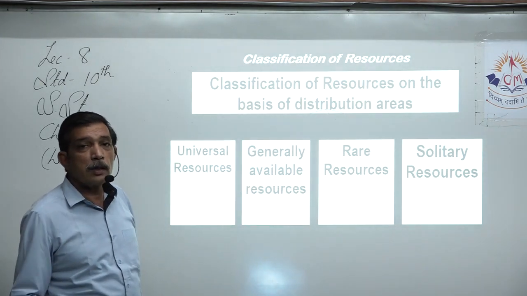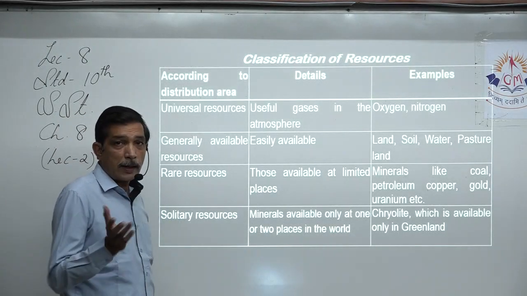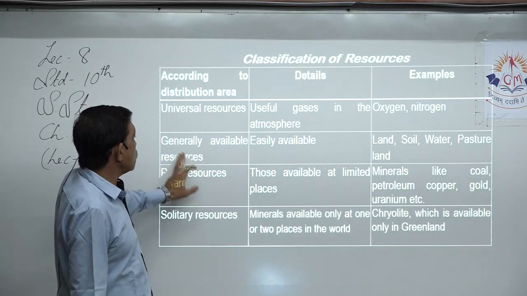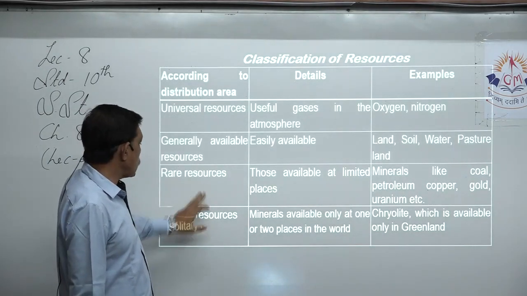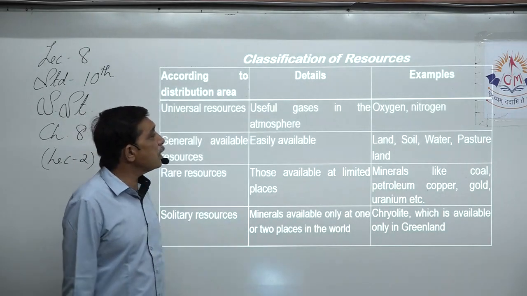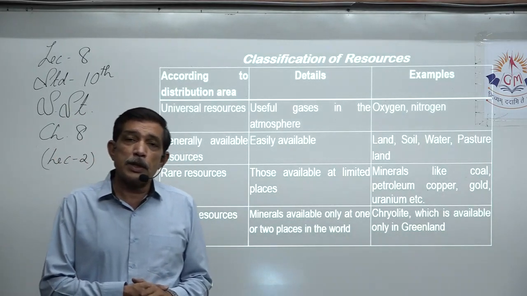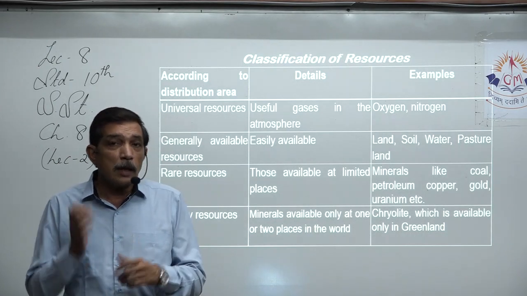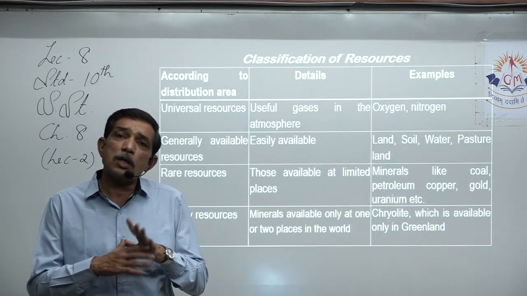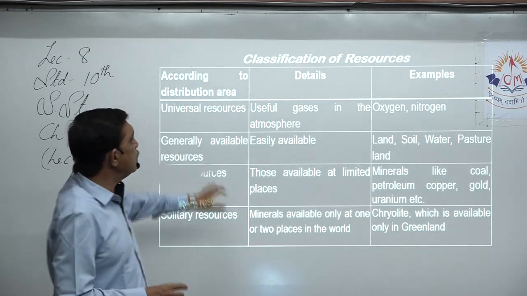Now let us go ahead with today's lecture. This chart has been given to you in the material, so that you can have a look at it. According to distribution area, we have universal resource, generally available resource, rare resources, and solitary resources. Now what is a universal resource? For example, useful gases in the atmosphere. Most of the gas that we have in nature is nitrogen, right? So that is available in maximum. There are lots of other useful gases available in the atmosphere. Yes, that is a universal resource.